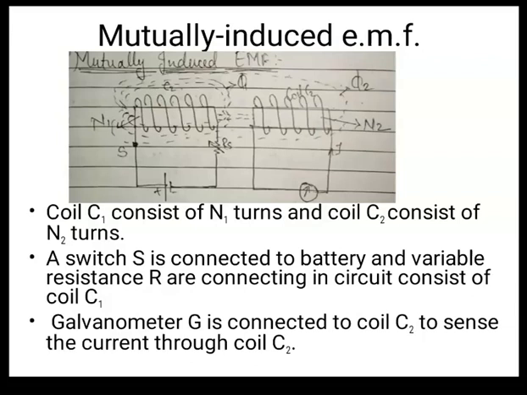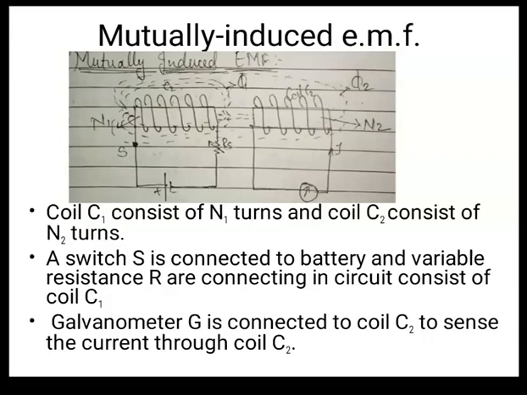It is a changing flux, right? So according to Faraday's law, if the flux linked with the coil C2 is changing, EMF will get induced in the coil C2, right? And that EMF is known as mutually induced EMF, right? Why is it a mutually induced EMF? Because it is not produced on its own. It is getting that flux from the other coil, that is coil C1.